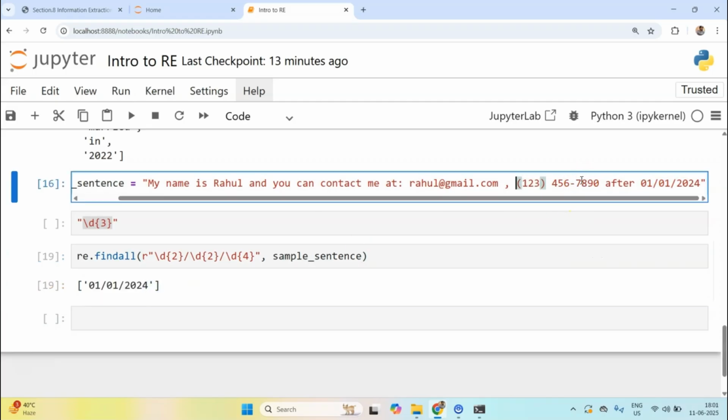Now let me do one thing. Let me put within this text: today is, and a date in some other format, 2025 05 23.